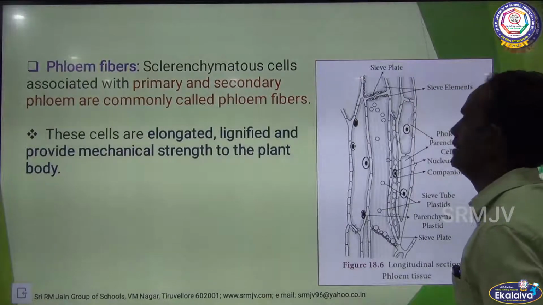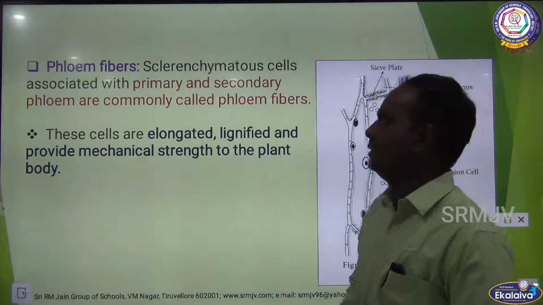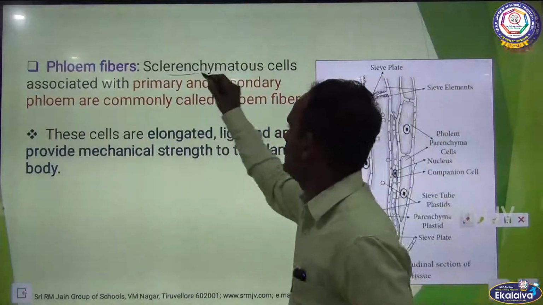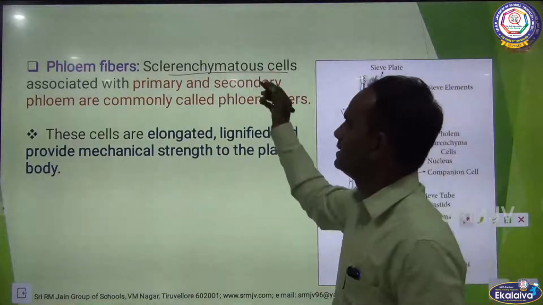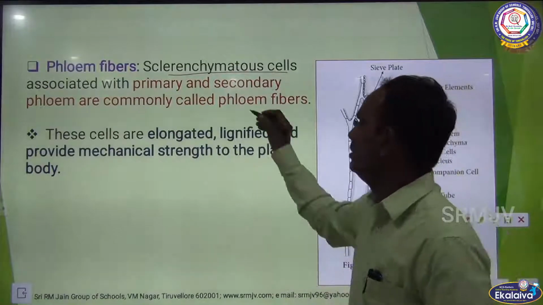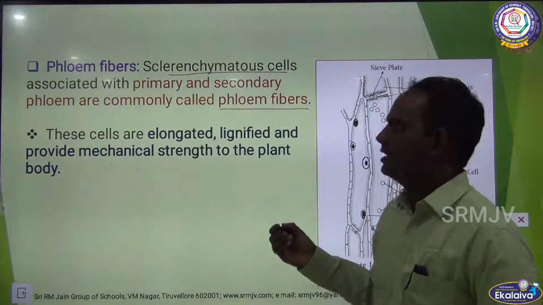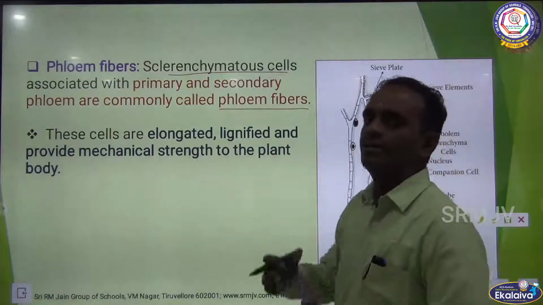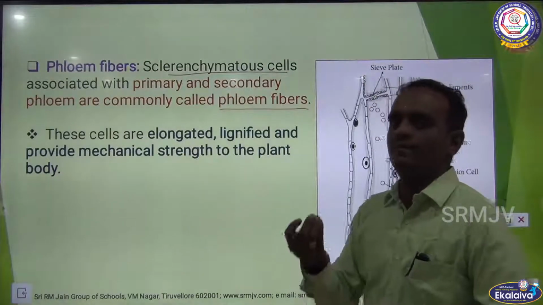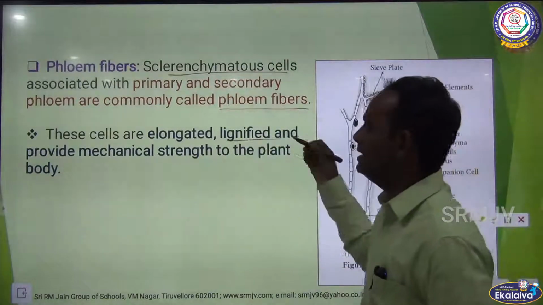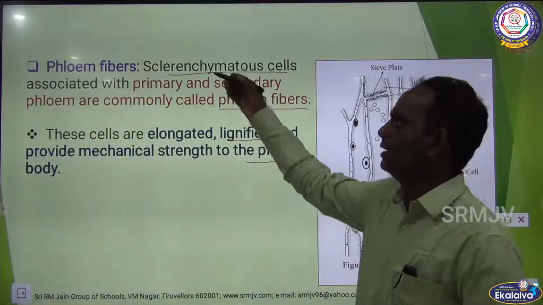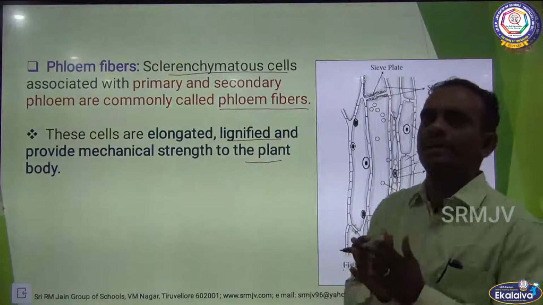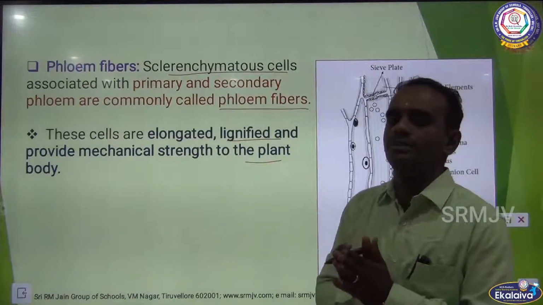The last, fourth one, is phloem fibers. Sclerenchymatous cells associated with the primary and secondary phloem are commonly called phloem fibers. These cells are elongated, very long, lignified, and provide mechanical strength to the plant body. So the phloem fiber gives mechanical support, mechanical strength to the plant body.